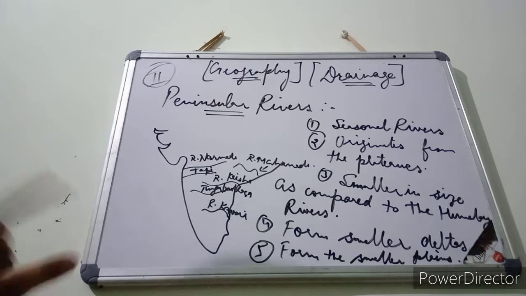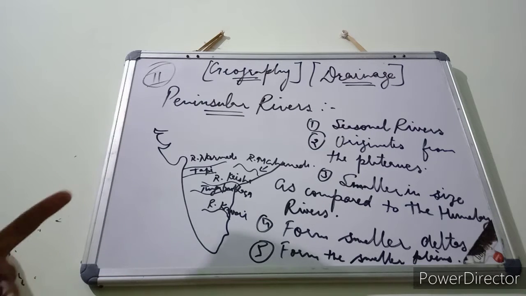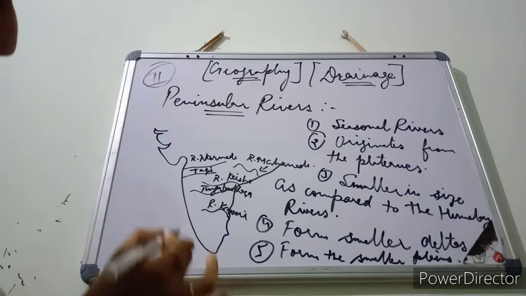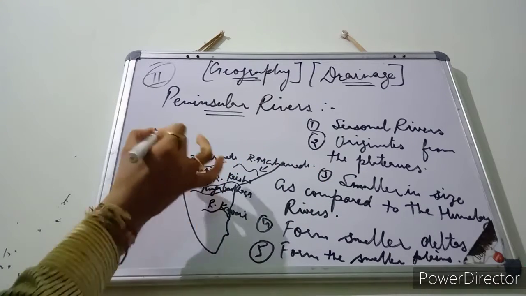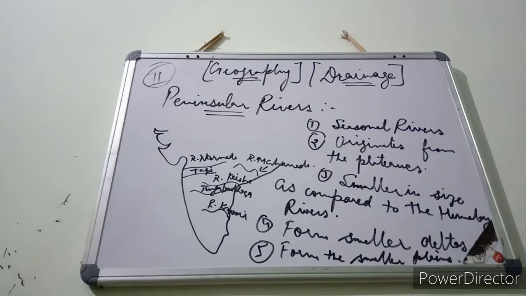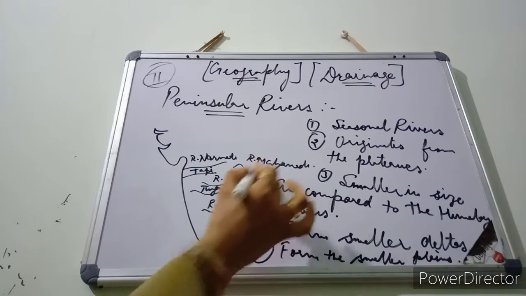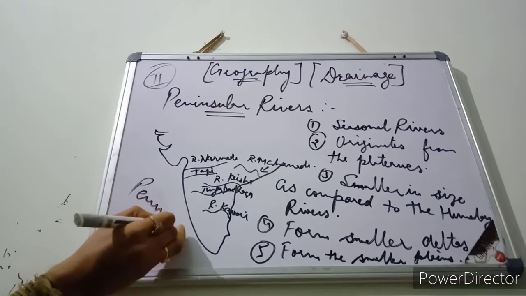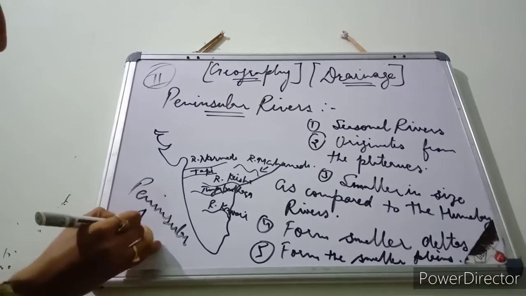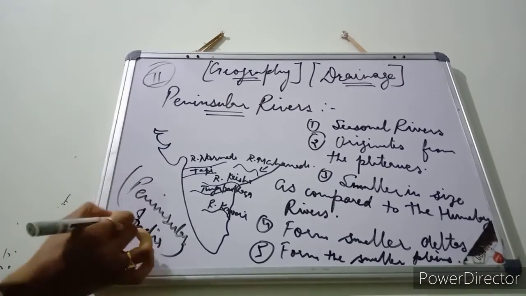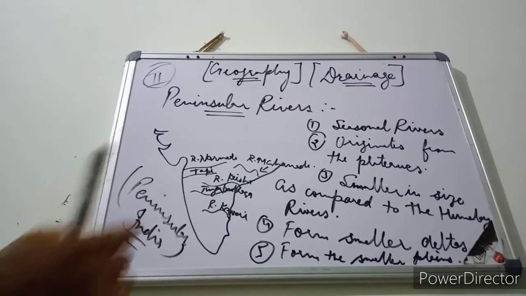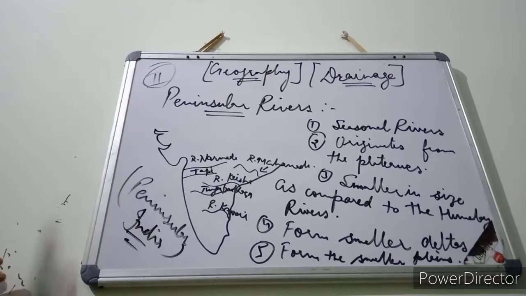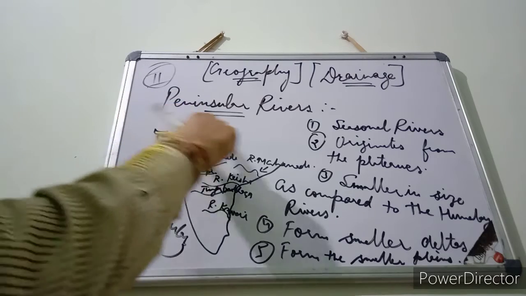Okay. Now, beta, peninsular rivers. It is clear from their name that these are the rivers that flow in the peninsular plateaus of India. You can see the map. This is the map of peninsular India. In peninsular India, you can see that these all are the rivers that are flowing in this peninsular region. So that's why these are known as peninsular rivers.